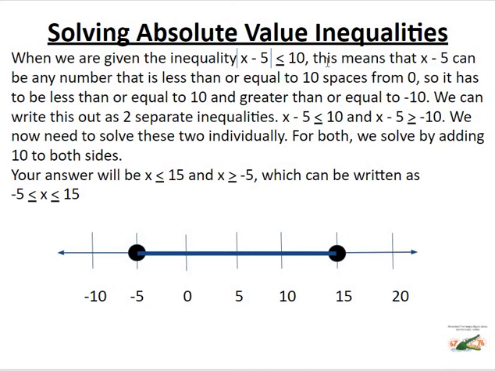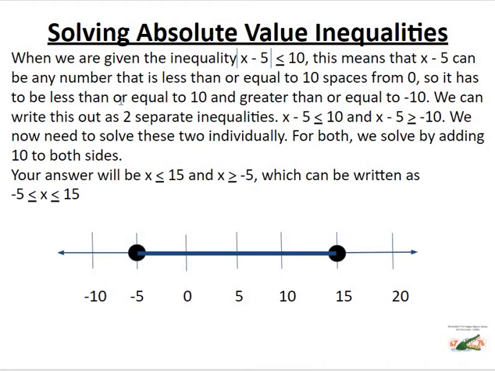So just to recap, this means that x minus 5 can be any number that is less than or equal to 10 spaces from 0. So since it's absolute value, any number that's 10 spaces from 0. So it has to be less than or equal to 10 and greater than or equal to -10.